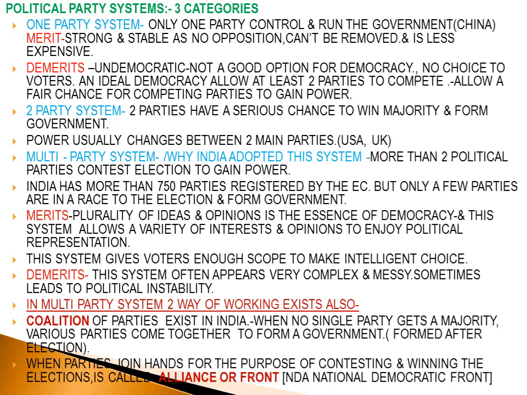Now, in the political party system, there are three types of categories under which the working is done in a democratic manner in different parts of the world. The three divisions are one party system, two party system, and multi party system. Let us have a look at the one party system first. In this system, only one party is controlling or running the government, and China is a working example of one party system.